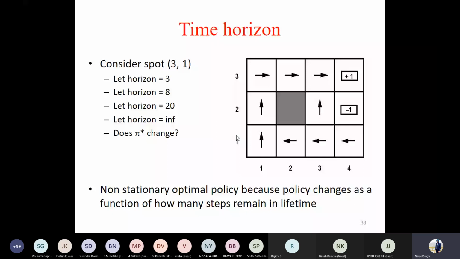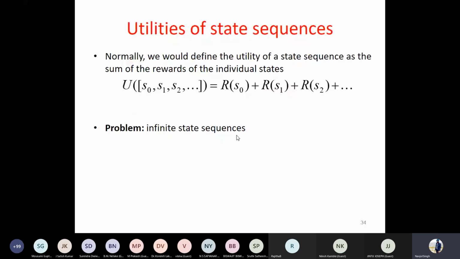So we said the objective function would be the utility of the state sequence, where this utility is nothing but the sum of all the rewards that you receive on a given state. The issue is, what if the state sequence is infinite? How to solve this problem? Well, if the state sequence is infinite, the value would be very high or very low depending upon what reward you have associated. So we need to solve this problem of infinite state sequence.